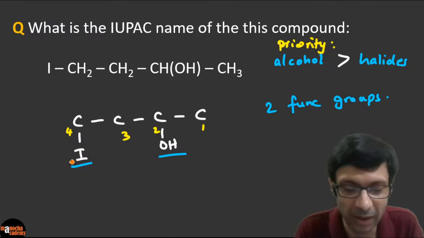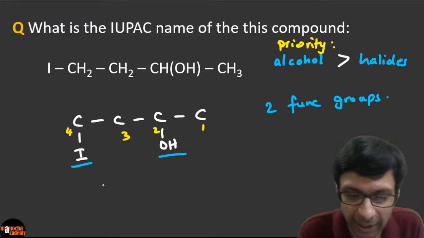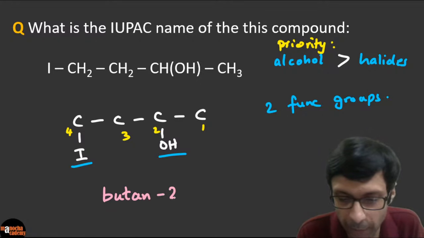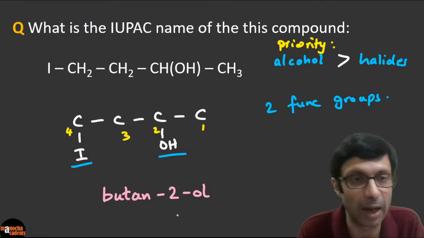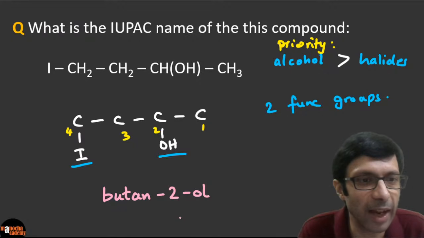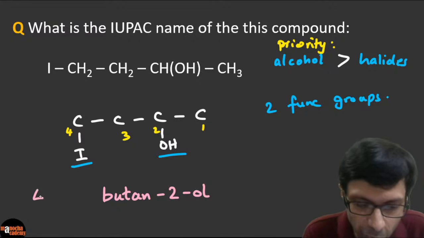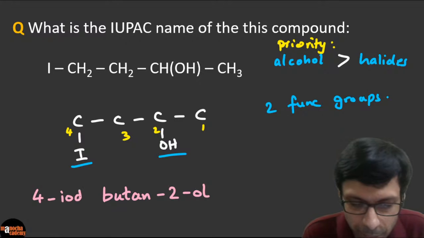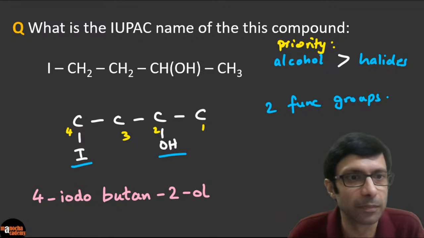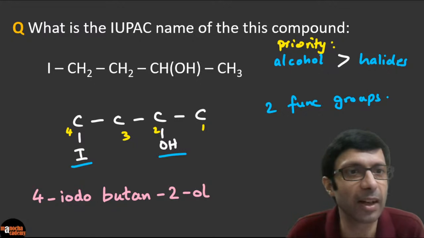So what will be the name of this compound? It's basically a butane, because there are 4 carbon. So butane 2-ol. Can you guys see that? Because alcohol is in position 2. Very good. I see Rishi Yadav has the right answer. Excellent. Right? Very good. The correct answer is 4-iodo-butane 2-ol. Awesome. I see Dhanush has the right answer. Fantastic.